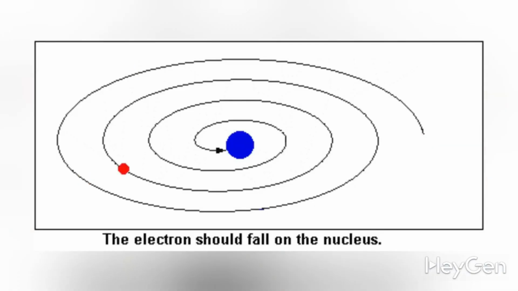But later it turned out that the model was contradictory, and the contradictions lay in many parameters. The first of these is that if electrons really do orbit the nucleus just like planets do, then sooner or later they would lose their energy and start falling into the nucleus itself. As you can understand, this does not happen. Otherwise, our atoms would constantly be collapsing.